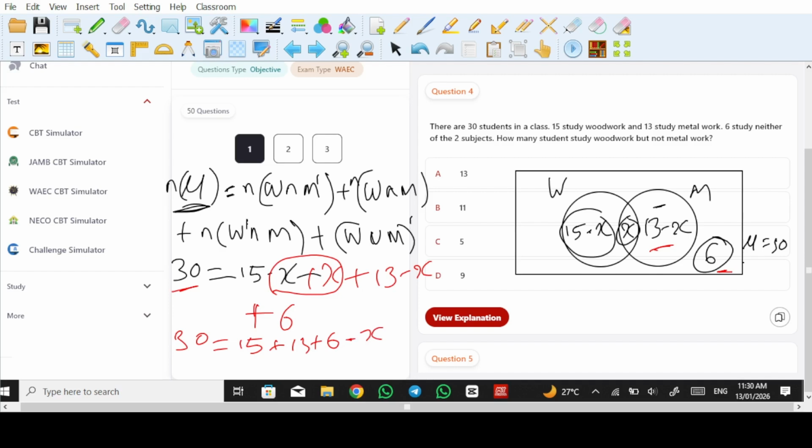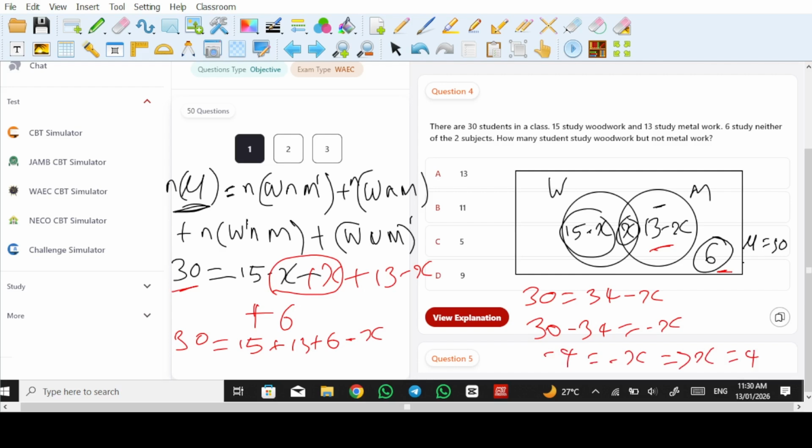Okay, so 15 plus 13 is 28. 28 plus 6 is 34. So we're having 30 is equal to 34 minus x. And then we'll have 30 minus 34 is equal to minus x, giving us minus 4 is equal to minus x, which makes x to be 4.